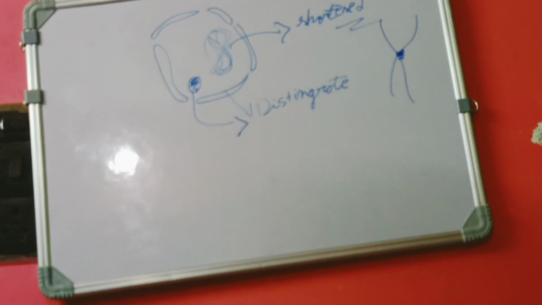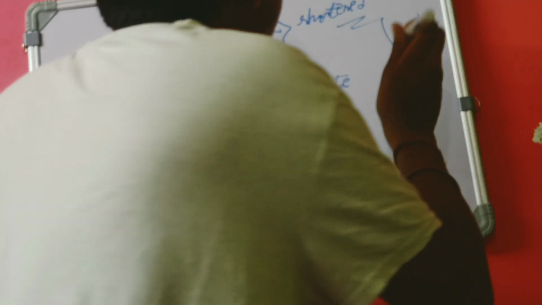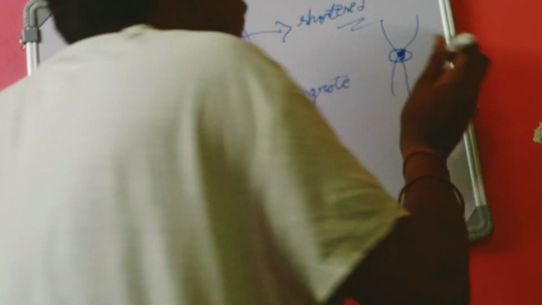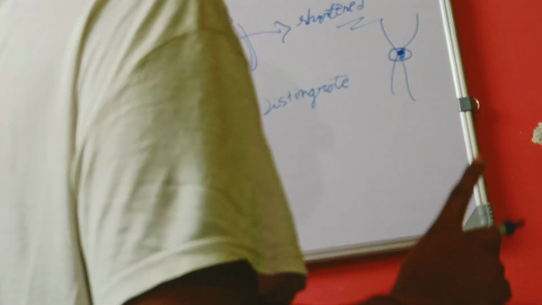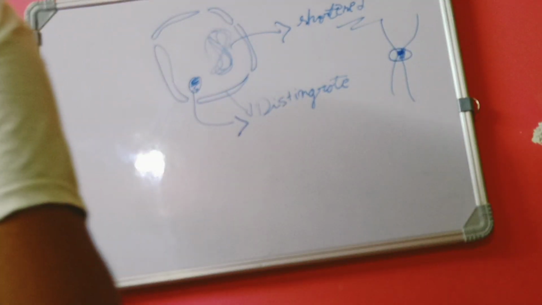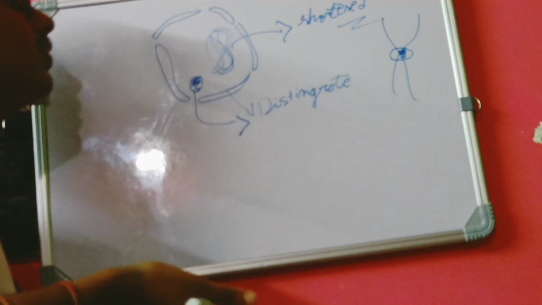In prophase only we see the presence of kinetochore and chromatin fiber with the two chromatids. In the middle there is a centromere, and with that there is a kinetochore. In prophase this is only. And the first thing, before all this, is that the viscosity of the cell gets increased.